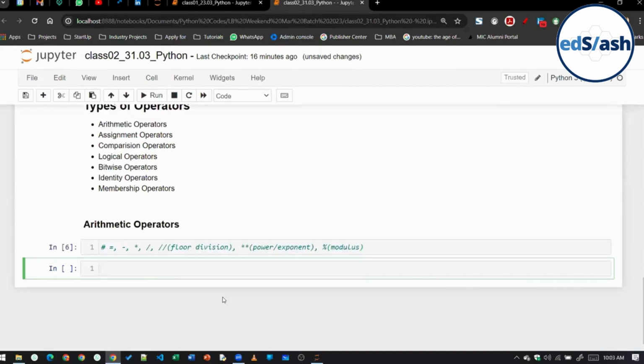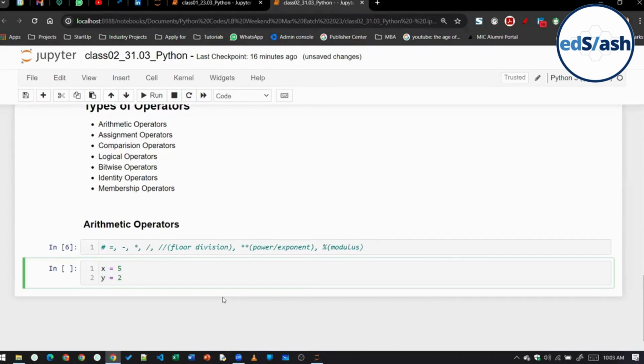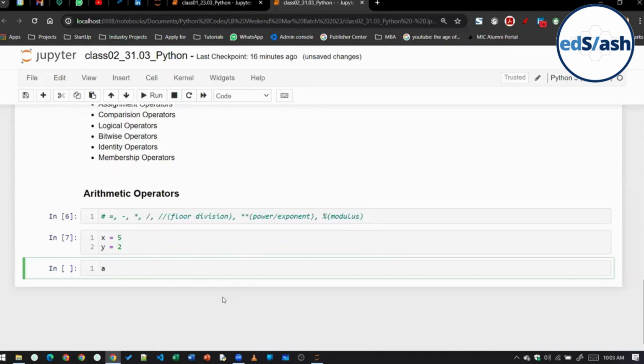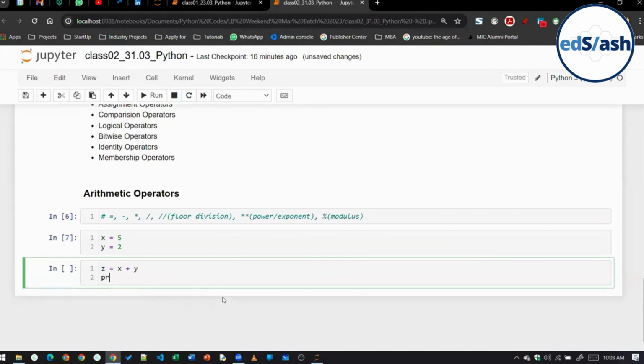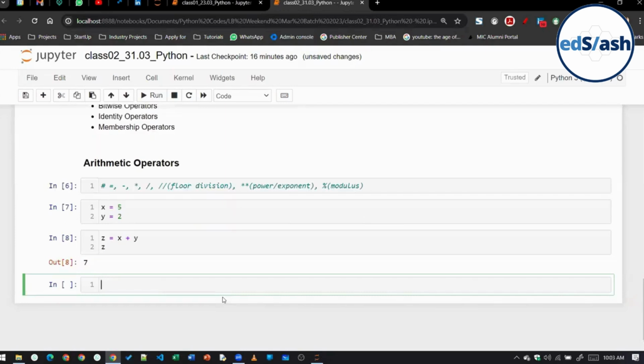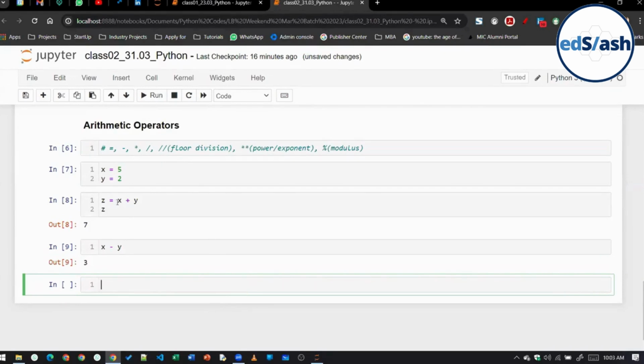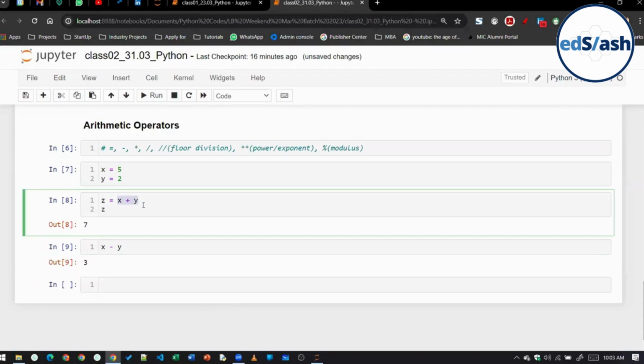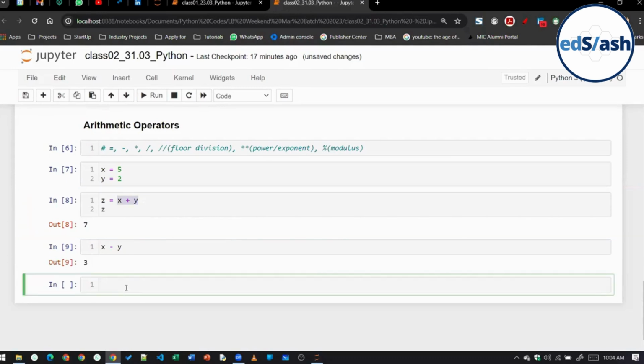Suppose class, let's say you have a variable x is equal to, maybe 5. You have a variable y is equal to 2. Now, suppose you want to add them, so you will simply write z is equal to x plus y, and then you will write print z, or directly z, you can write 7. Similarly, you can write x minus y directly also. Here I am storing the sum of x plus y inside a variable z. But in the case of x minus y I'm not storing it. I'm just directly printing the output on the screen, not storing in any variable. Okay, totally up to you.